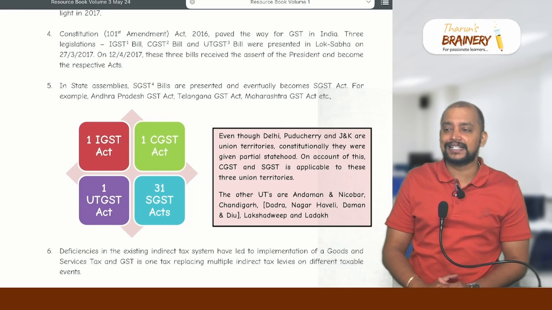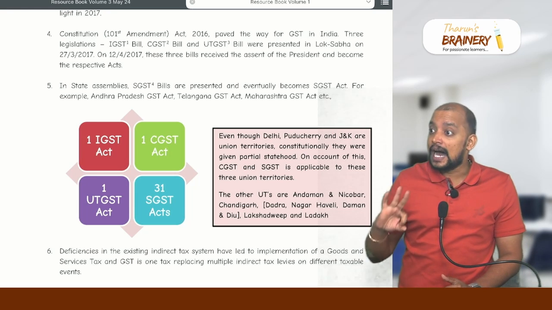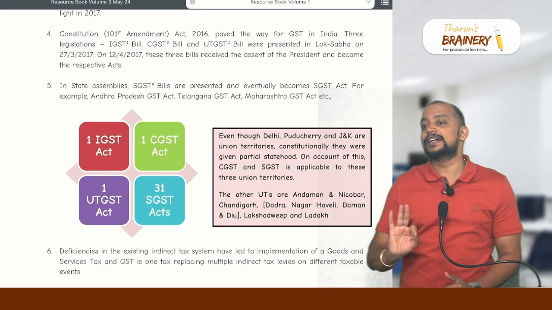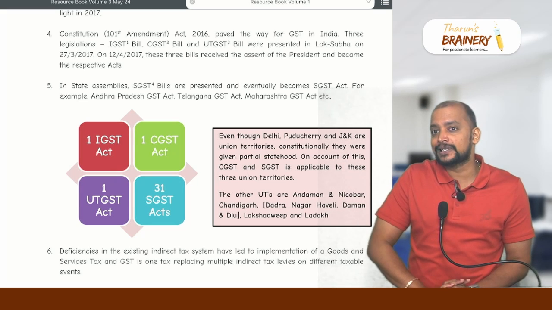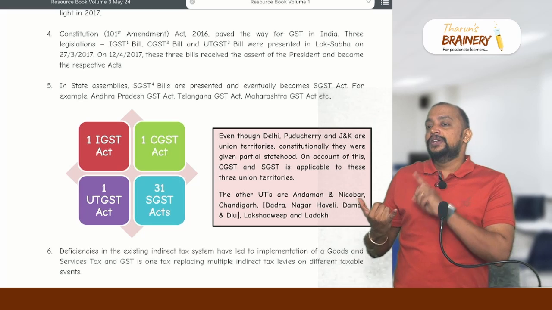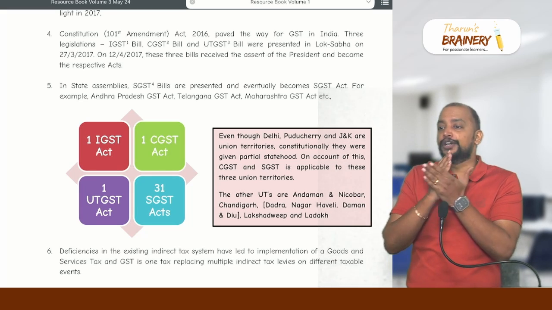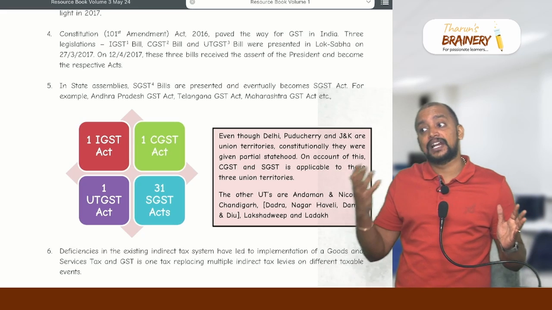Good. So 28 states. But 3 union territories are given partial statehood. It will be treated like a state only for the purpose of GST. What are those 3 union territories? Union territory of Jammu and Kashmir. The state of Jammu and Kashmir got divided into 2: Union territory of Jammu and Kashmir and Union territory of Ladakh.